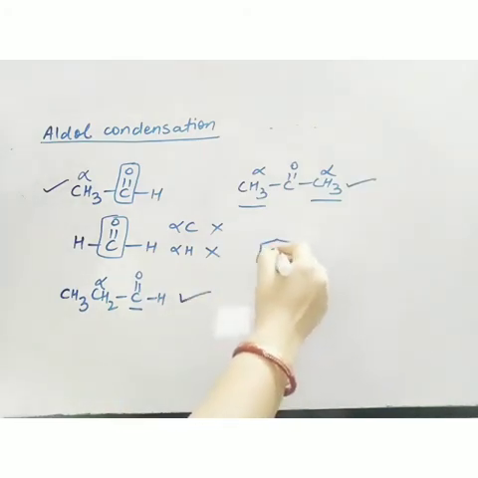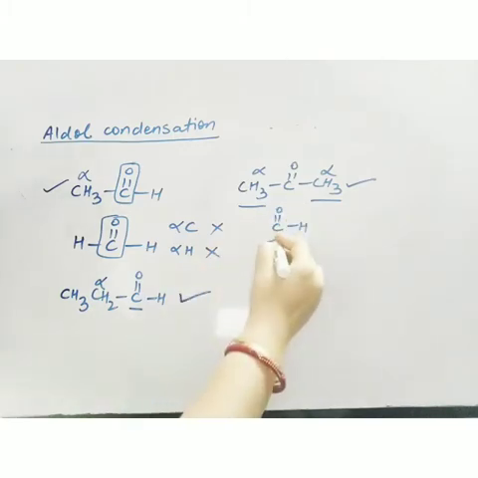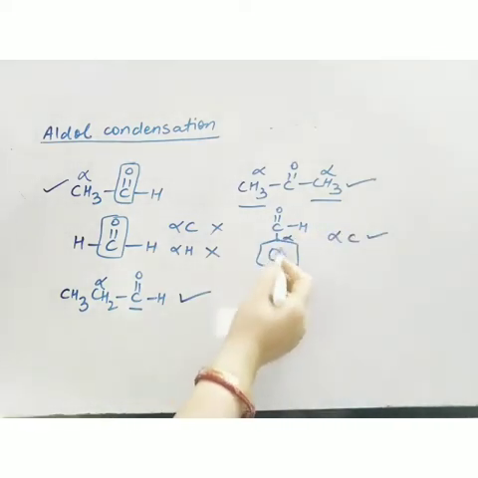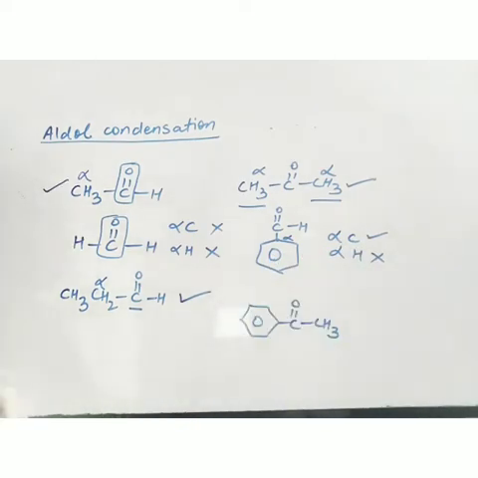Now moving to the aromatic part. Now it is having, this carbon is alpha. So alpha carbon is there. But since it is a benzene ring, the valency of carbon is satisfied here. So alpha hydrogen is absent. So it will not give aldol condensation. Benzaldehyde will not give. It is having alpha carbon, but alpha hydrogen is absent.